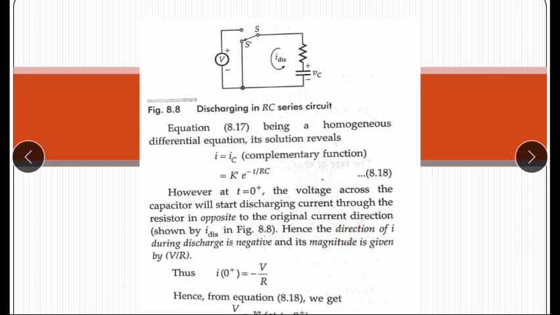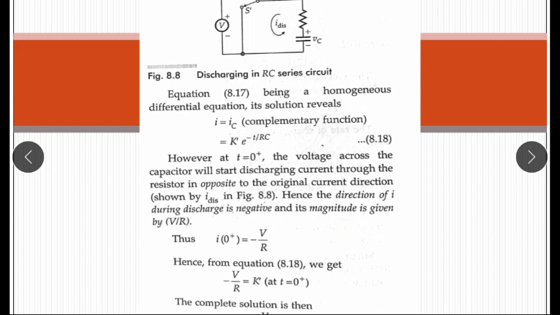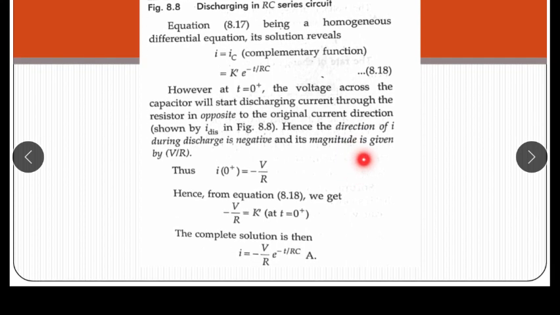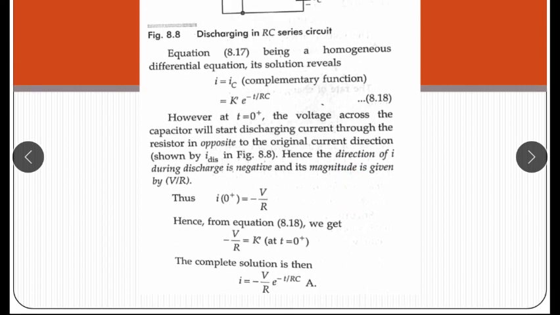The value of current will be i at 0 plus is equal to minus V upon R, that represents the opposite direction. Hence, from the equation we get minus V upon R is equal to k dash at t is equal to 0 plus. The complete solution is then i is equal to minus V upon R e raised to the power minus t upon RC ampere.